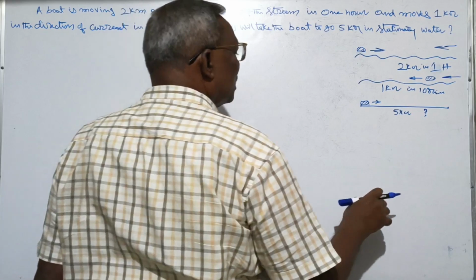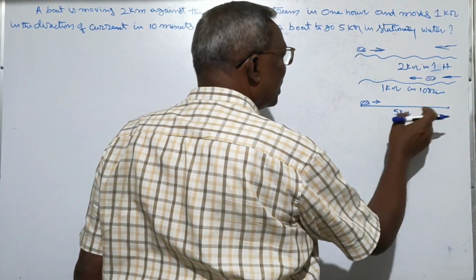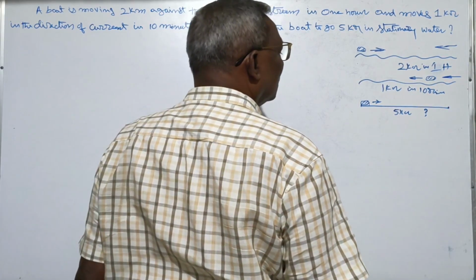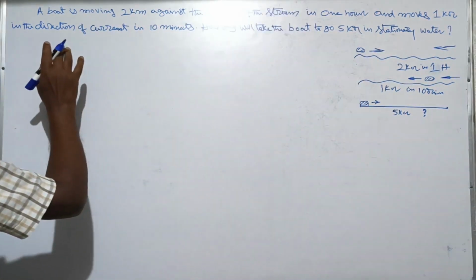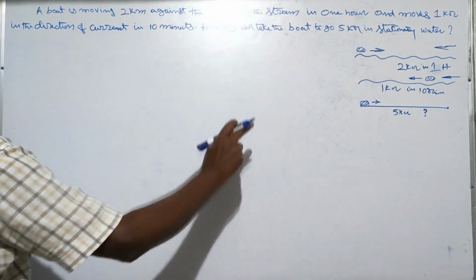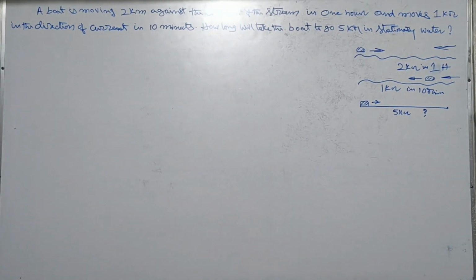When you know the speed of the boat and the distance, you can calculate the time. Next, the boat moves against the current of the stream, so that means the boat is moving on the upstream side.